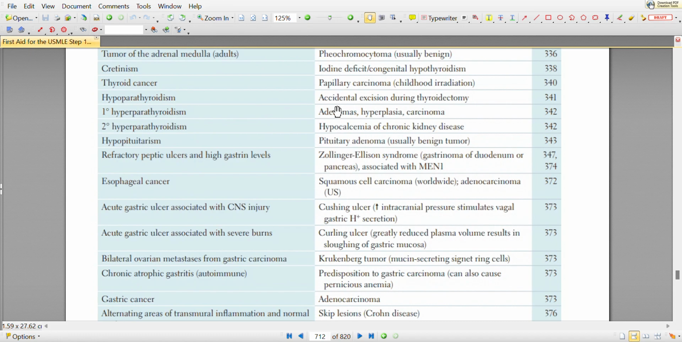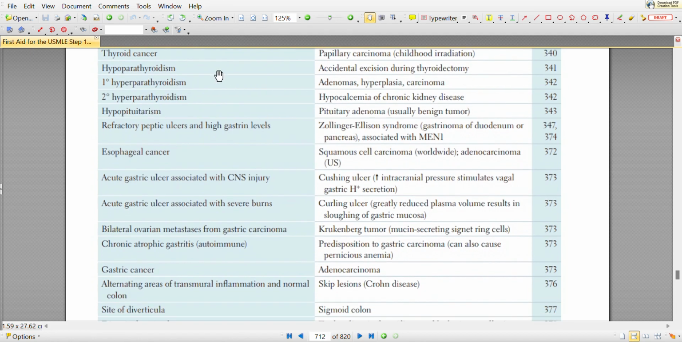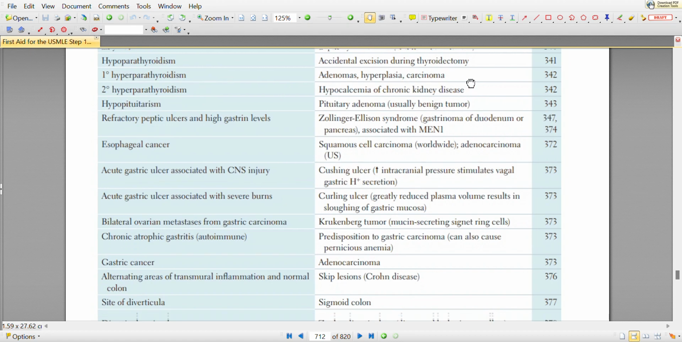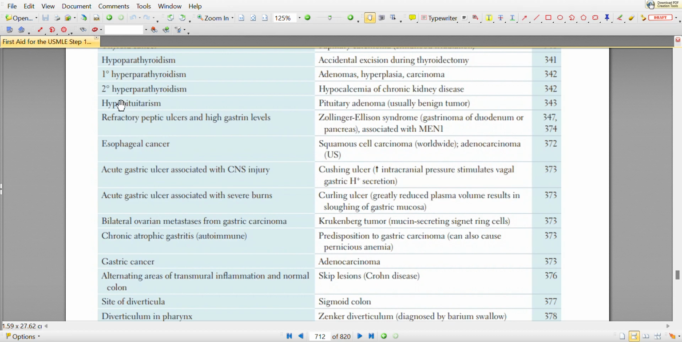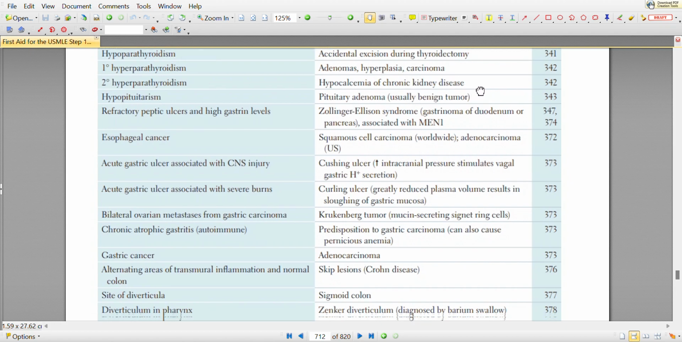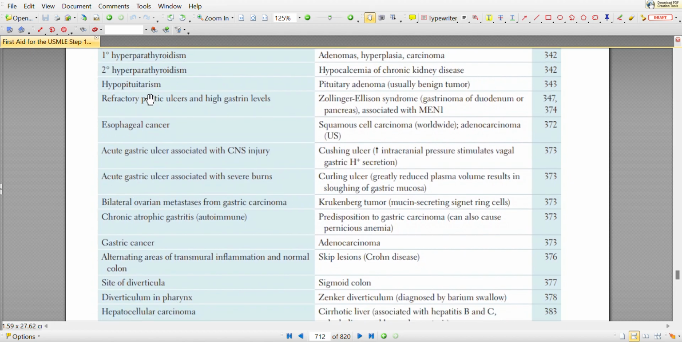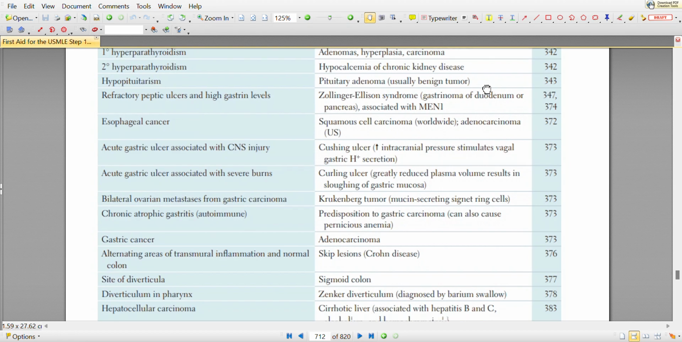Hypoparathyroidism is commonly caused by accidental excision during thyroidectomy. Primary hyperparathyroidism is commonly caused by adenomas, hyperplasia, carcinoma. Secondary hyperparathyroidism is commonly caused by hypocalcemia of chronic kidney disease. Hypopituitarism is commonly caused by pituitary adenoma, usually a benign tumor.